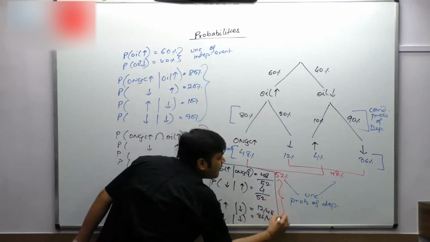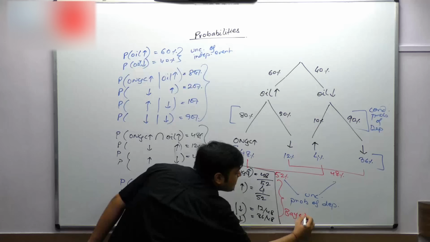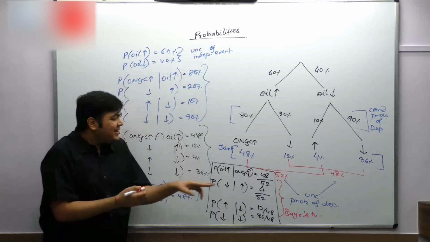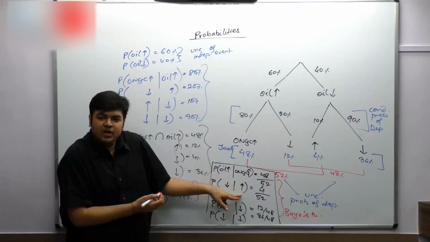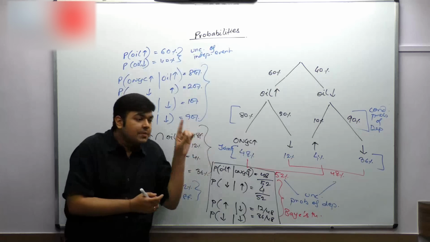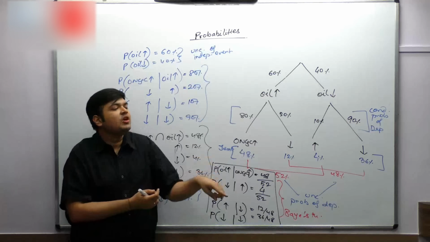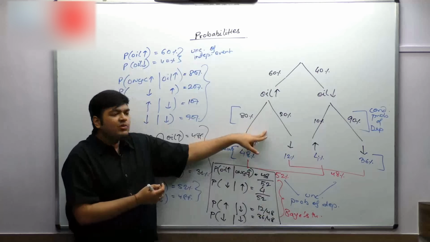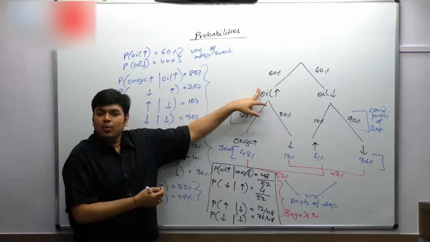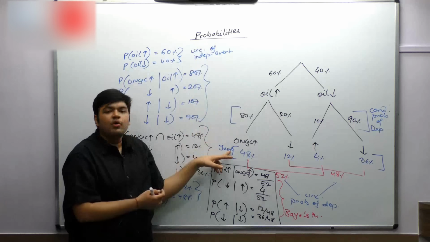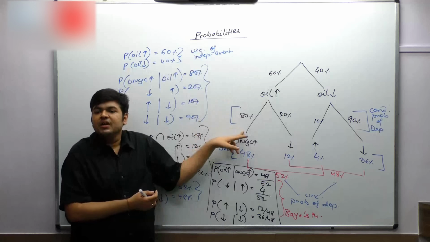This portion is your Bayes theorem. In a way, it is like the conditional probability of an independent event on a dependent one, but that's very wrong to say, because an independent event never depends on a dependent one. That is why we don't call it conditional probability. Over here it was conditional because, if the outcome of oil is this, then what is the probability of ONGC going up and down? We can call this conditional probability.